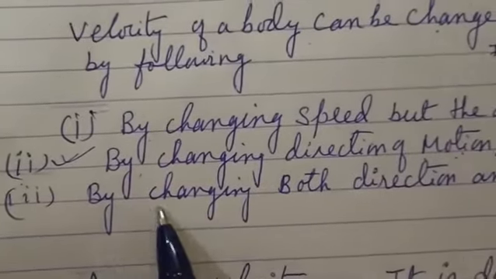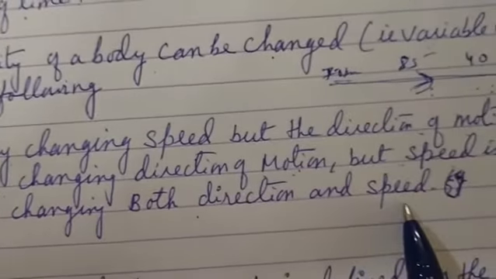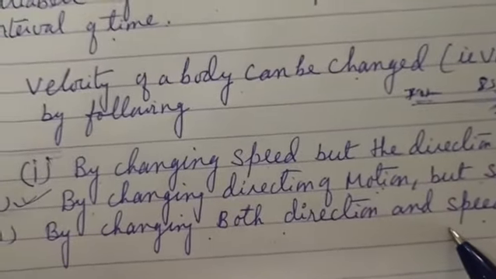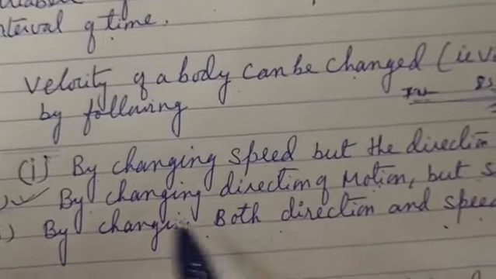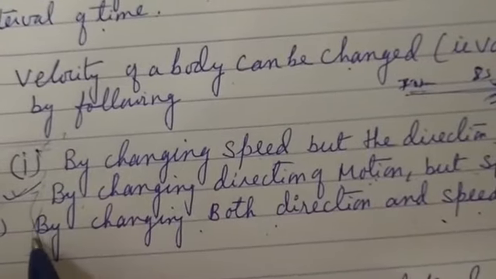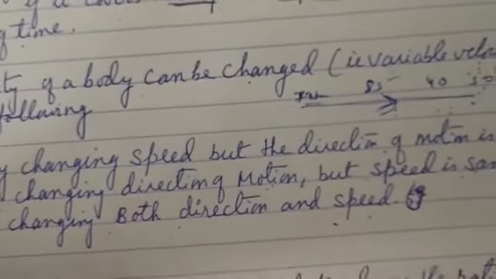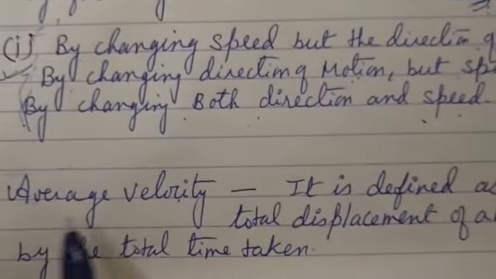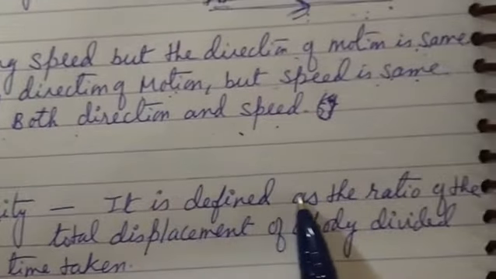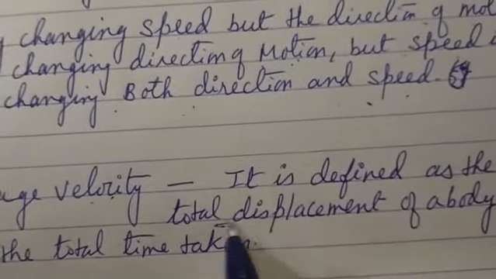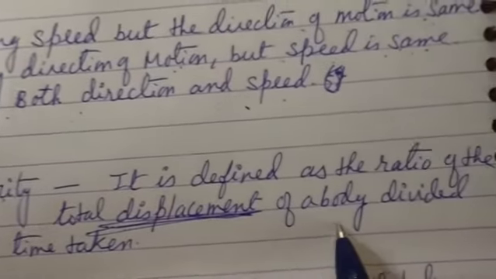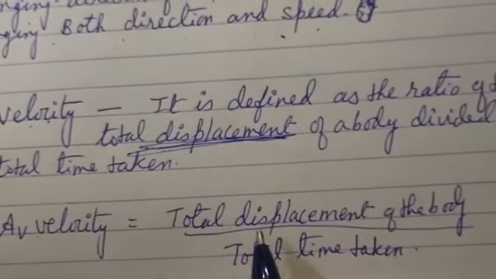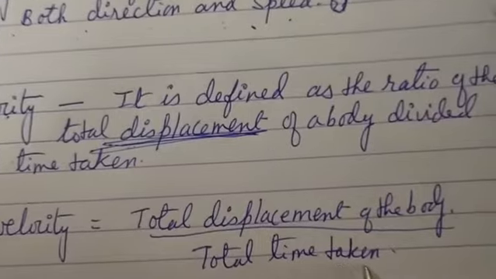Now the third one is by changing both direction and speed. If both are changing, direction as well as speed, then also it will have variable velocity. So by three ways we can get variable velocity. Now next is average velocity. What is the meaning of average velocity? It is defined as the ratio of the total displacement of the body divided by total time taken. So average velocity is equal to total displacement of the body by total time taken.